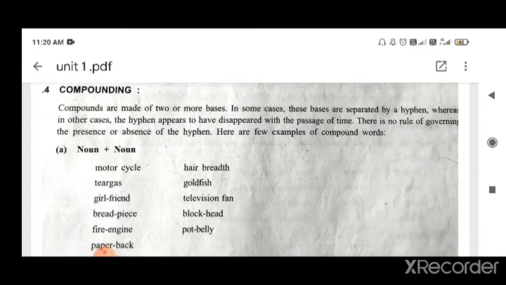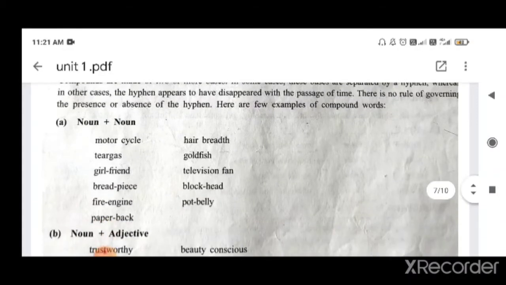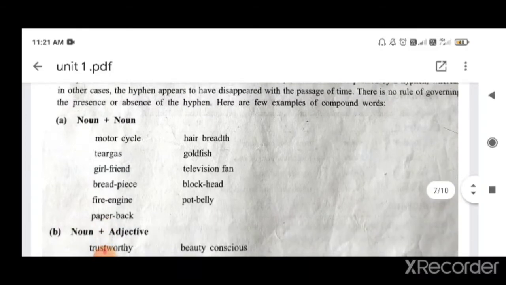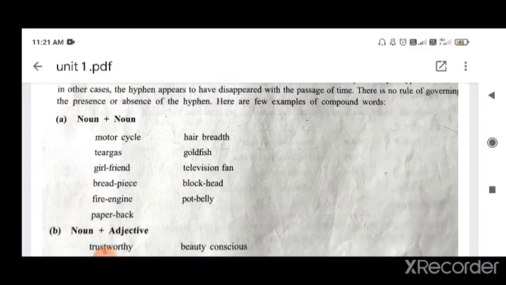Television fan, blockhead, pot belly, paperback. Motorcycle, tear gas, fire engine. So there are two words forming one word. So these were the nouns, which form one word.